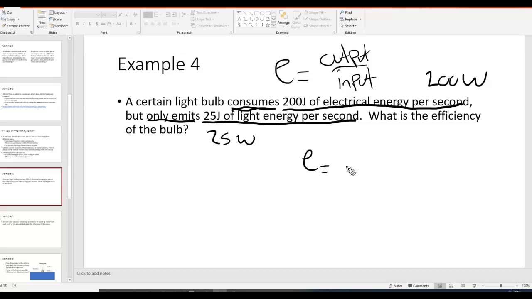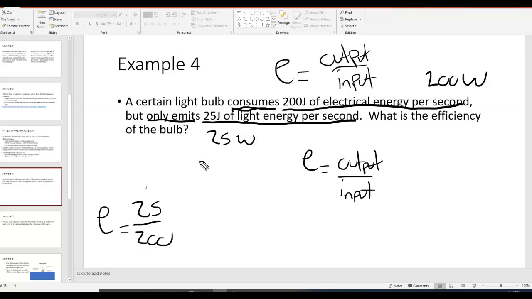efficiency of the bulb? Now, the good thing about efficiency problems is there is a very easy way to tell if you made a mistake, because you cannot have an efficiency more than 100%. It is not physically possible to have more output than you have input. So if you do an efficiency calculation and you get a number bigger than 1 or bigger than 100%, you messed up. The output is going to be 25 and the input is going to be 200 just from reading the problem. Plus if I got those switched, I would end up with more than 100%. So the top number always has to be less than the bottom number.